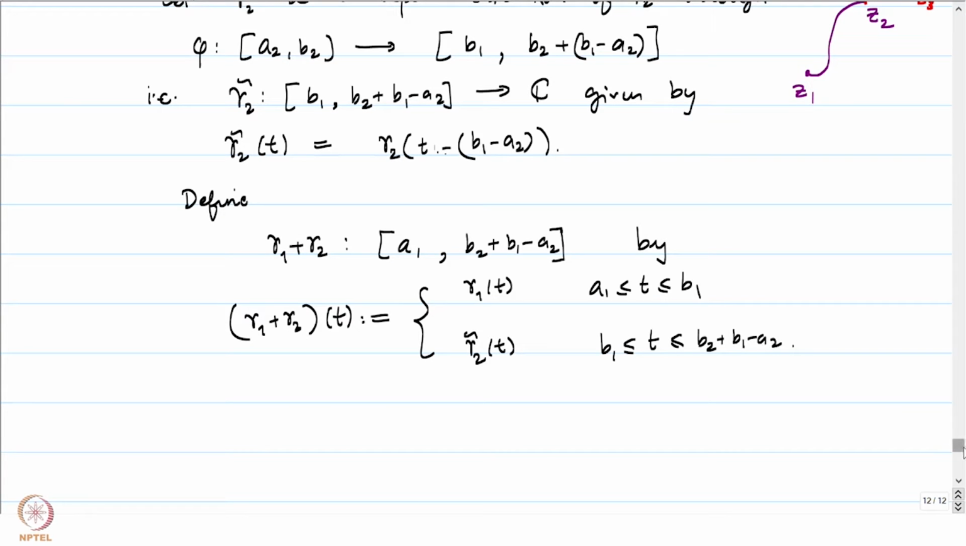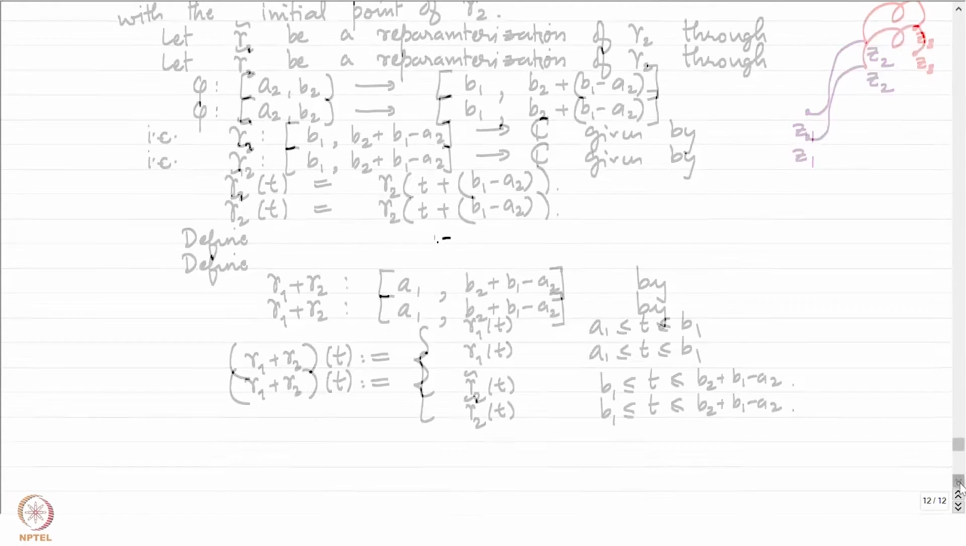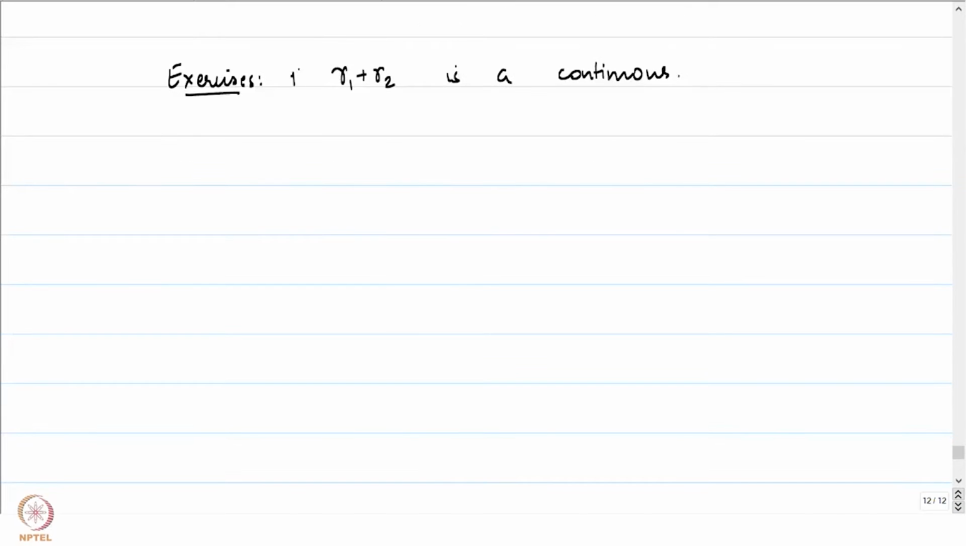So, you look at the figure, it is just the curve which starts at Z1, goes till B1 to Z2, and after B1 it goes along the red curve to Z3. So that's precisely what the concatenation is doing geometrically. Immediate exercises for you would be to show that even though we defined it in this manner, gamma 1 plus gamma 2 is a continuous map. So it is indeed a curve. So this is the first exercise.